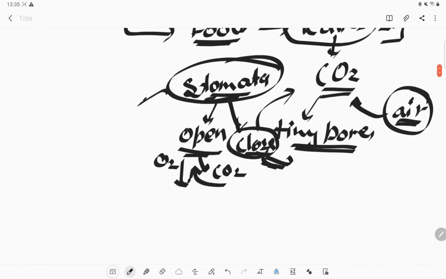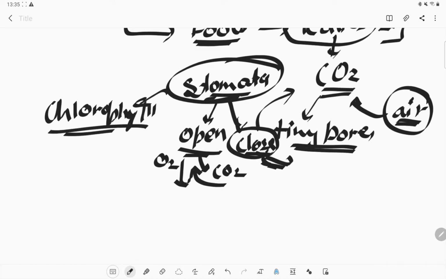And the leaves have a pigment which is known as chlorophyll. This is the pigment present in the leaves, and because of that pigment, they can carry out the process of photosynthesis. So we can say that chlorophyll is one of the major components we require for photosynthesis. What does the chlorophyll do?